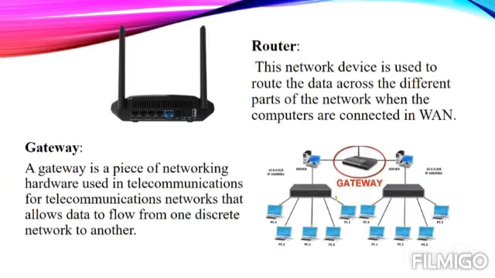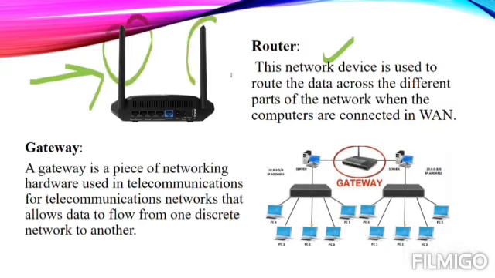Then next we have router and gateway. A router is a network device which is used to route the data across the different parts of a network. It is generally used for creating wireless networks. As you can see, we have some wireless antennas over here. So it is generally used to create wireless networking.